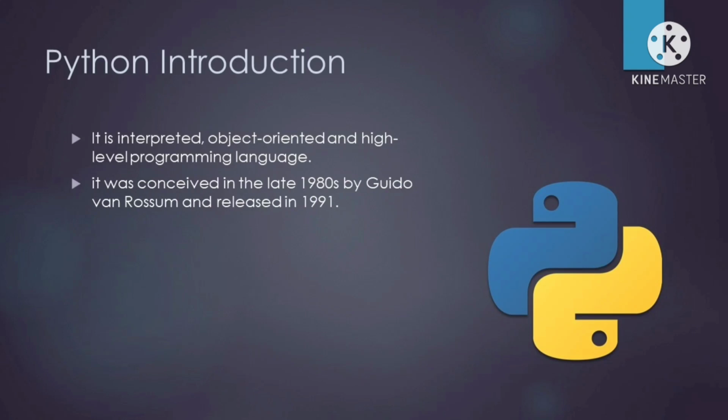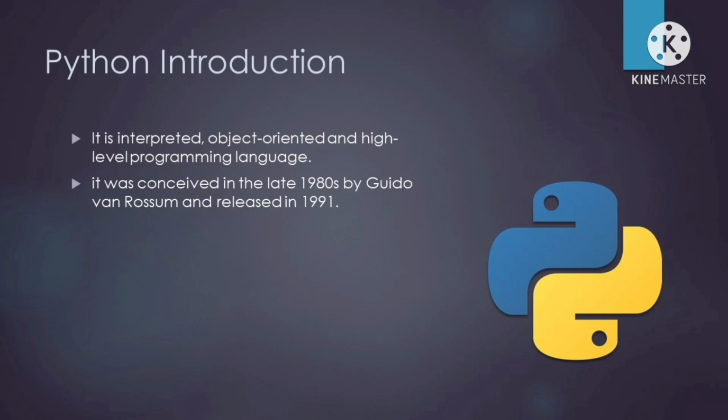Python introduction. What is Python? It is an interpreted, object-oriented and high-level programming language, and it was conceived in the late 1980s by Guido van Rossum and released in 1991. So we are saying interpreted, object-oriented and high-level. Let's discuss one by one. Why is it an interpreted language?